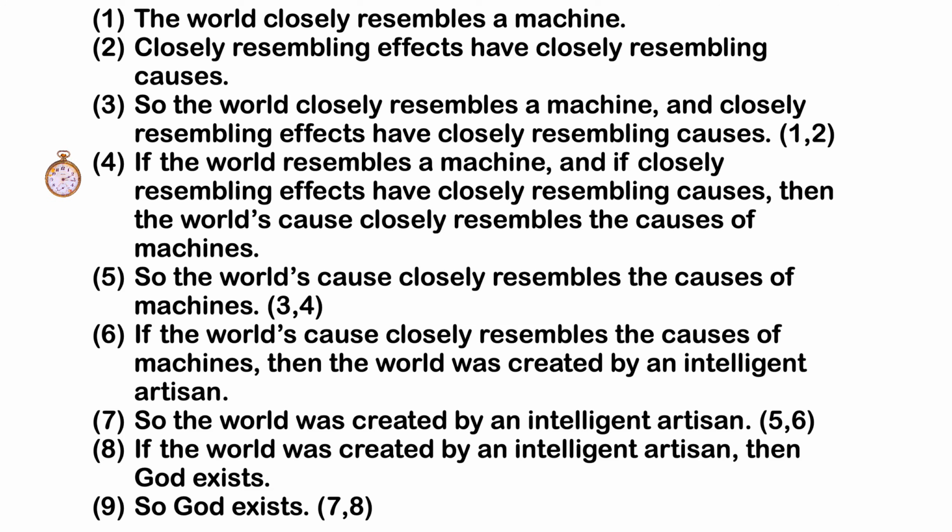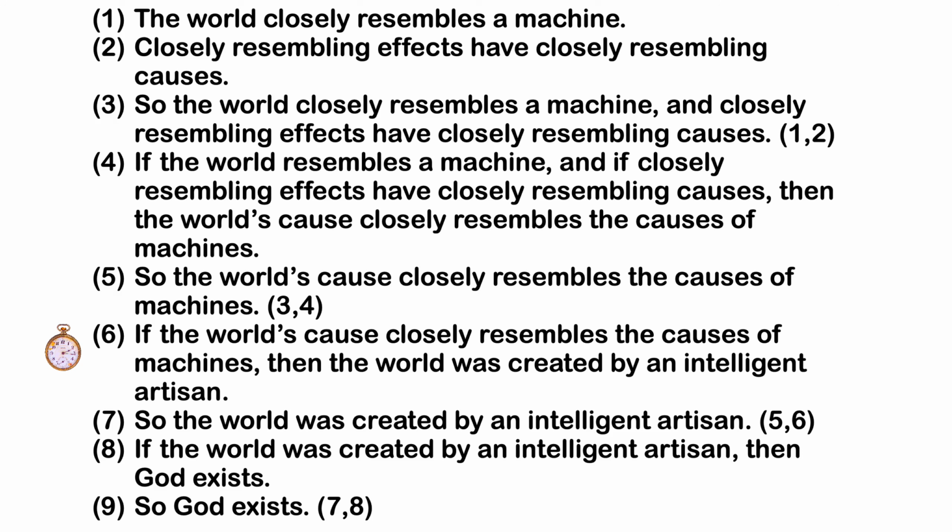4. If the world resembles a machine, and if closely resembling effects have closely resembling causes, then the world's cause closely resembles the cause of a machine. 5. So the world's cause closely resembles the cause of a machine. That's 3 and 4 modus ponens. 6.